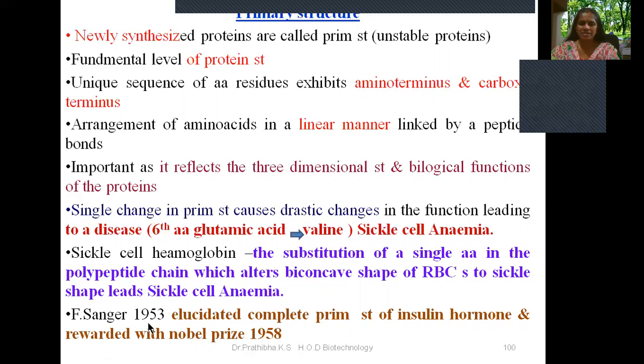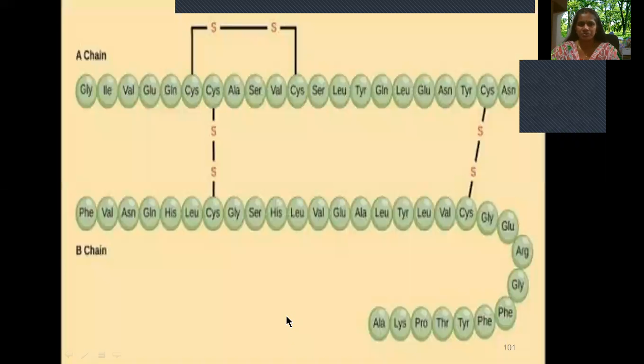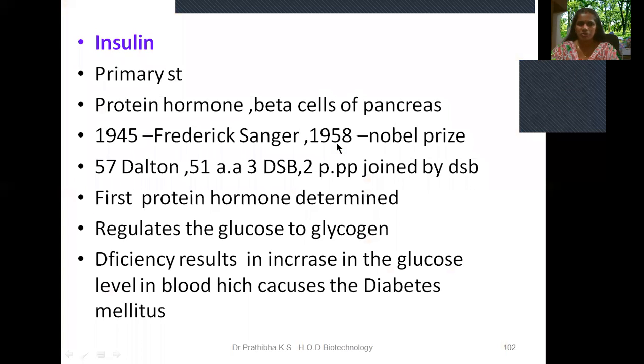Frederick Sanger, in the year 1953, elucidated the complete primary structure of the insulin hormone and was rewarded with the Nobel Prize in the year 1958. Here you can see one of the best examples of primary structure, that is insulin, where you can see the presence of the A chain, which has 20 amino acids, and the B chain, which has 31 amino acids. So in total we have 51 amino acids in the insulin molecule.